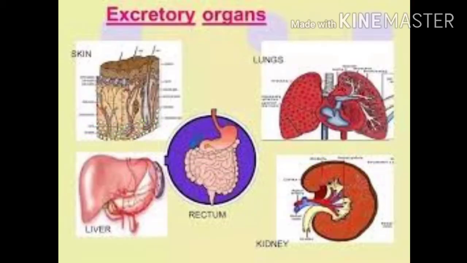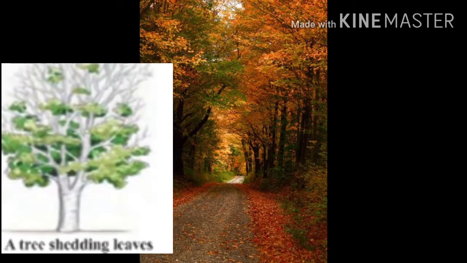Waste substances are formed during many processes that take place in the bodies of animals. These are called excreta, and the process of eliminating them from the body is called excretion. Animals have specific organs for excretion. Plants too excrete. For example, some plants shed leaves in a specific season. Waste substances stored in the leaves of plants are shed along with the leaves.